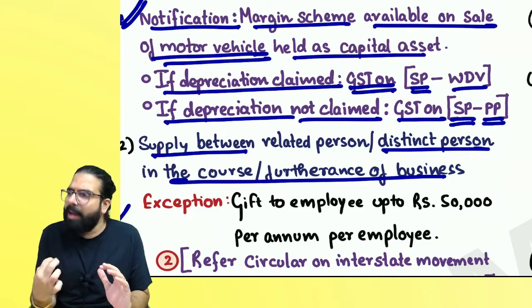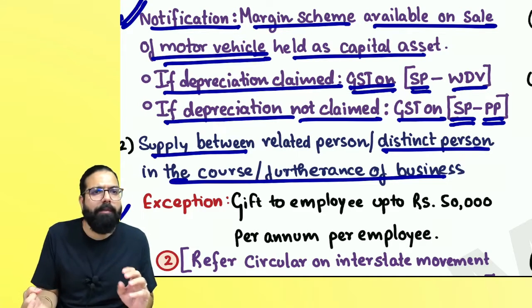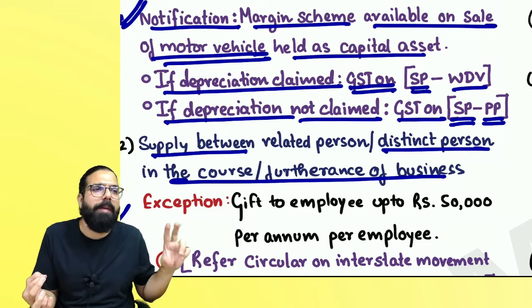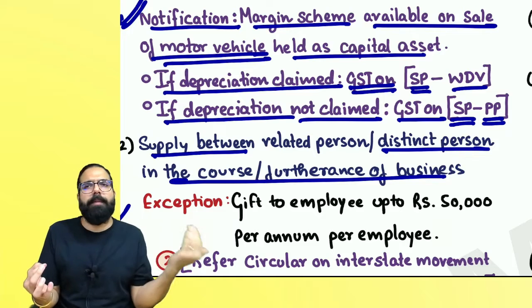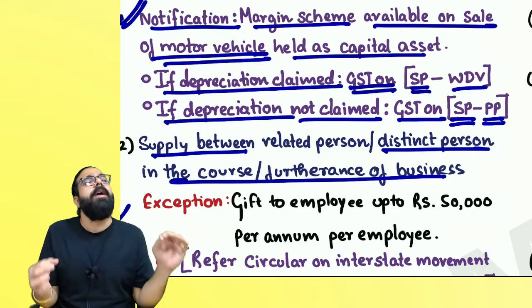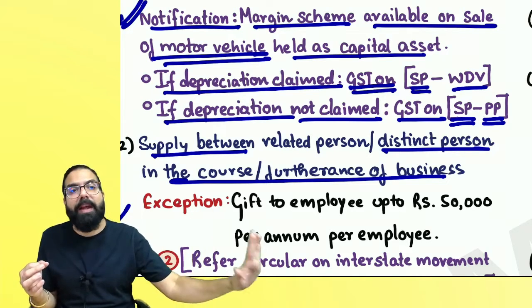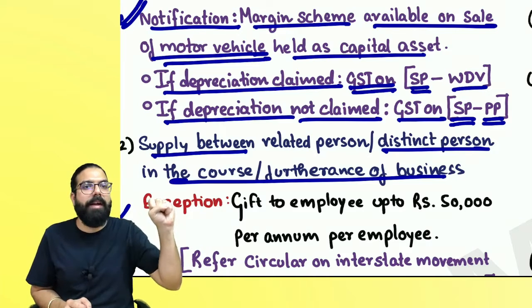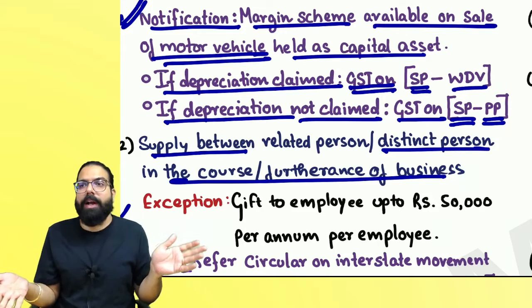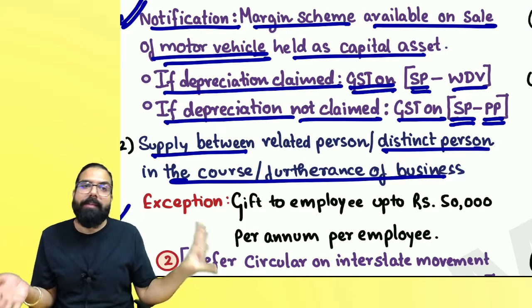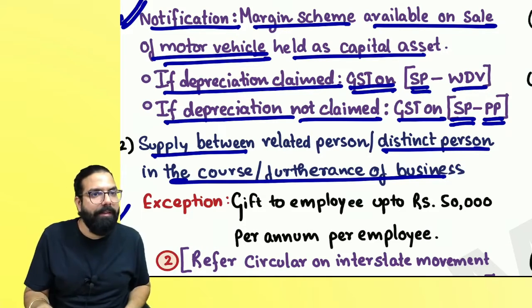Remember one thing, if you buy a car, you don't get credit. Credit is blocked. Now, if you go ahead and sell that car, you'll have to pay GST on the marginal amount, which is selling price minus WDV or selling price minus purchase price. But sir, if I give the car for free, then it is a permanent transfer of business asset. But since you did not take the ITC on the car, it will never be a supply at all and you will not have to pay GST.